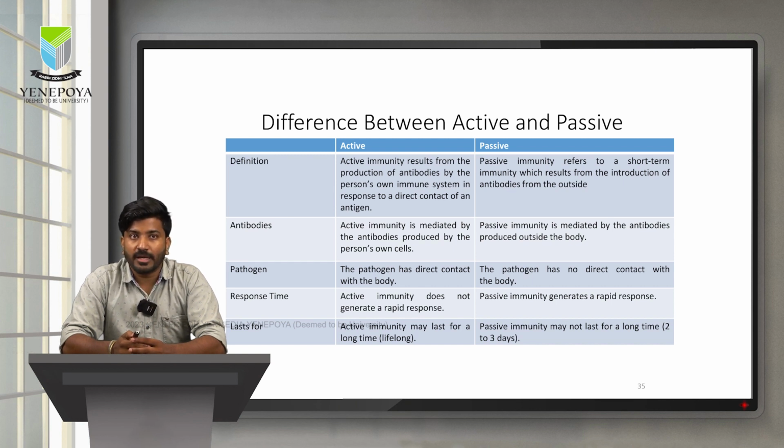Pathogen has a direct contact in the active immunity, whereas in passive immunity, the pathogen has no direct contact with the body. The response time in active immunity is highly rapid, whereas in passive, it is rapid but not as much as active. The rapid response helps us to produce the immunity for a lifelong period, whereas in passive immunity, the immunity produced is for a short duration of time.